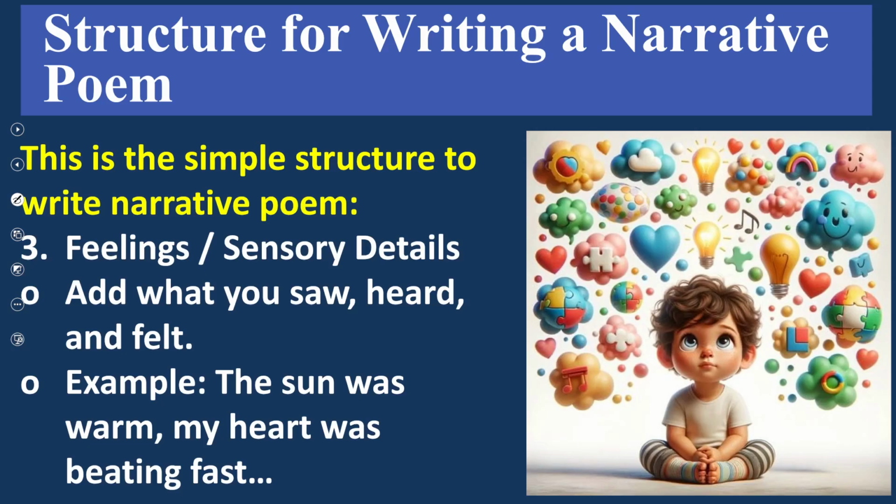We are discussing structure. This is the simple structure to write a narrative poem. The third one, feelings and sensory details. Sensory details are very close to our feelings. Add what you saw, heard, and felt. Example, the sun was warm. My heart was beating fast. So these are the points which make the poem a narrative poem.